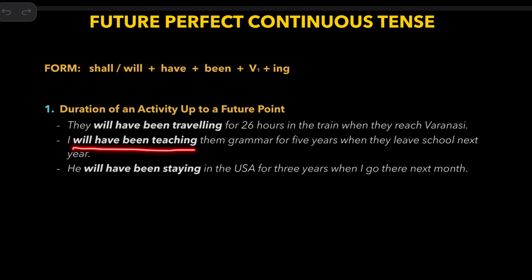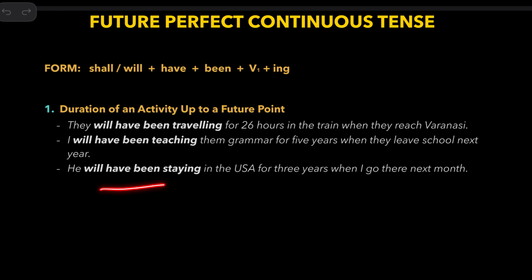I will have been teaching them grammar for 5 years when they leave school next year. You can also say, I will be teaching them grammar when they leave school, if you drop the period of time. So if you don't mention the period of time, you don't need to use will have been. You can drop this and use this one.